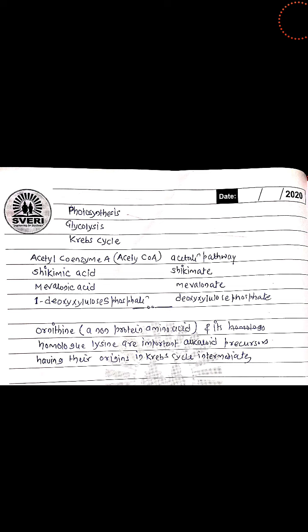Then we have the third and final primary metabolite, that is protein. It consists of amino acids. So these three primary metabolites are responsible for normal growth and development of the plant. Without these three, plants cannot survive. And now the formation of secondary metabolites takes place from these primary metabolites. So in plants, these primary metabolites are formed first, so they are called primary metabolites, and their biosynthesis will further decide the biosynthesis of secondary metabolites, right?